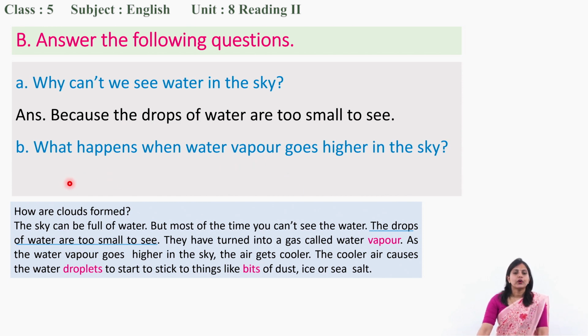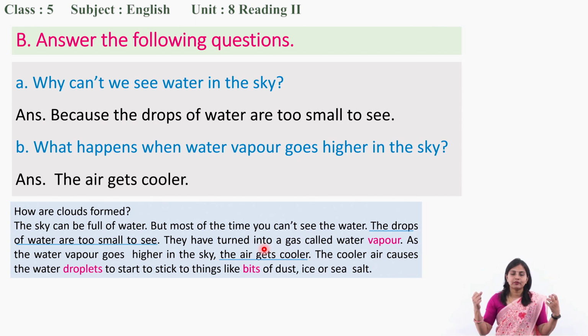Okay. So, what happens when water vapor goes higher in the sky? Very good. Yes, it's given here. The air gets cooler. When the vapor rises up, the air becomes cool. So, when water vapor goes higher in the sky, the air gets cooler. You should write the answer in a complete sentence, okay?